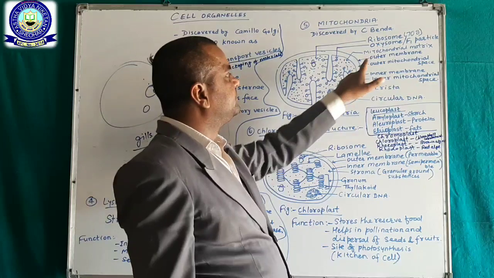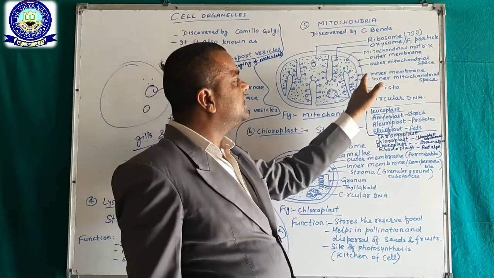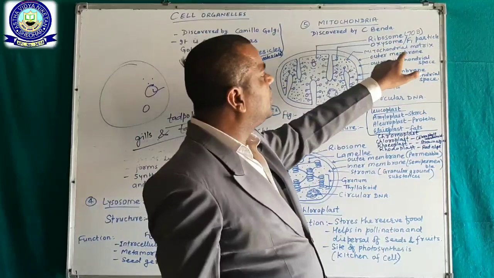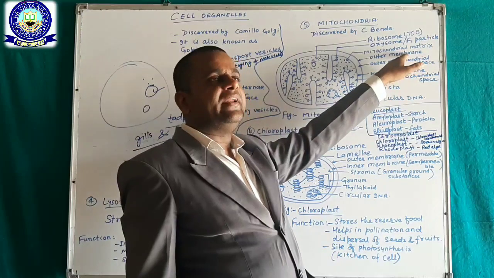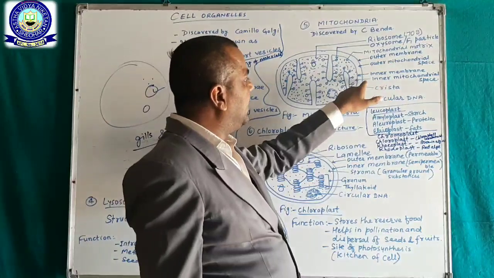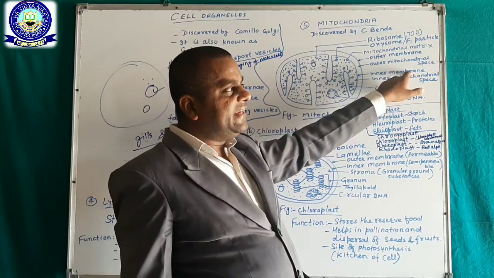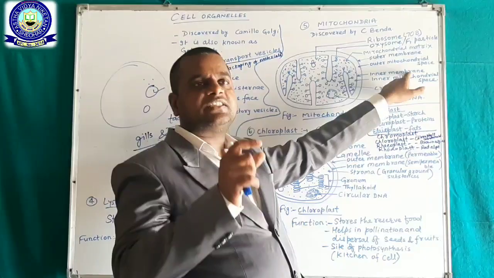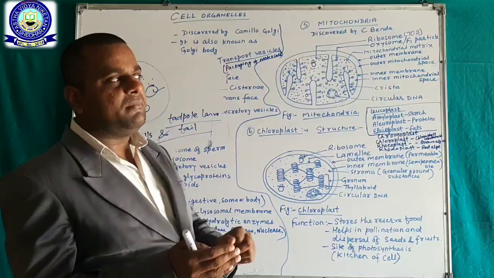Outer membrane, outer mitochondrial space, inner membrane, inner mitochondrial space. See, the outer membrane of the mitochondria is completely permeable to all substances, and the inner membrane is semi-permeable, meaning selective materials are allowed to go inside or come outside.